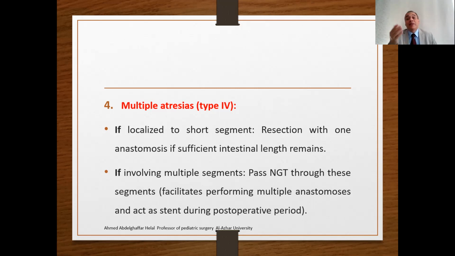If involving multiple segments, atresia not localized to a short segment, you can insert an orogastric tube through the atresia and perform the anastomosis all over this tube. This will facilitate performing the multiple anastomoses and will act as a stent during the post-operative period, which is very important.